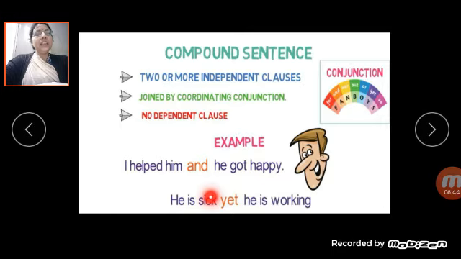Clear? "He is sick yet he is working." So here there are two independent clauses. "He is sick" gives you complete sense. That's why it is an independent clause. Are you getting me? And "he is working" is also giving complete sense. That's why it is an independent clause. An independent clause is also known as a main clause, and it is joined with the coordinating conjunction yet. Clear? Understood, children? So that is the compound sentence.